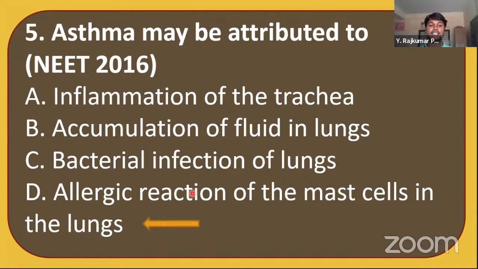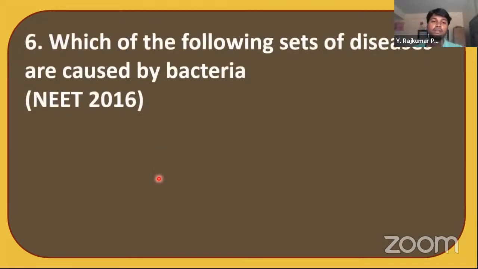Yes, the answer is allergic reaction of the mast cells in the lungs. Due to these allergic reactions, asthma takes place. These allergic reactions may take place with the help of environmental pollution and also pathogens. Let's go to the next question.